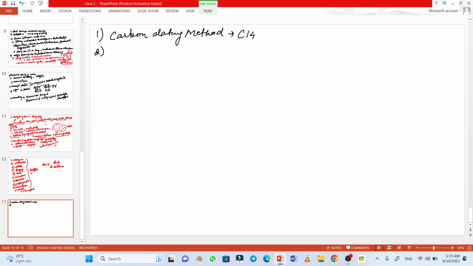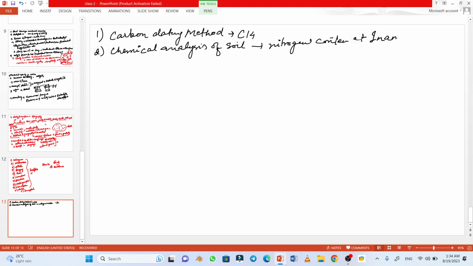Another is chemical analysis of soil, which is done to study the evidence. For example, nitrogen content was checked at Inamgaon.